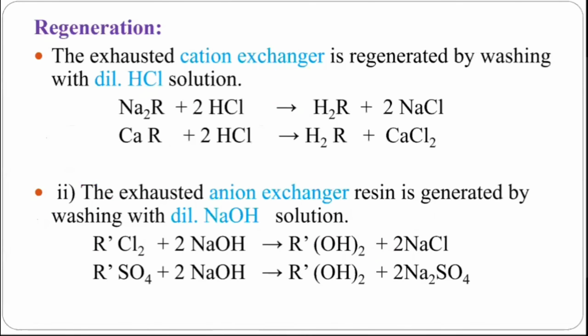And during regeneration, when we are adding H plus ions, similarly just a cross combination: H plus will come here, Na will come here, so Na and Cl will form NaCl, and H and R will form H2R according to valency. In case of NaOH, OH minus will come here, Cl will come here, so Na and Cl will again form NaCl, and OH and this R will form R dash OH twice. This is a symbolic representation for the anion exchanger resin, and this is the cation exchanger resin.